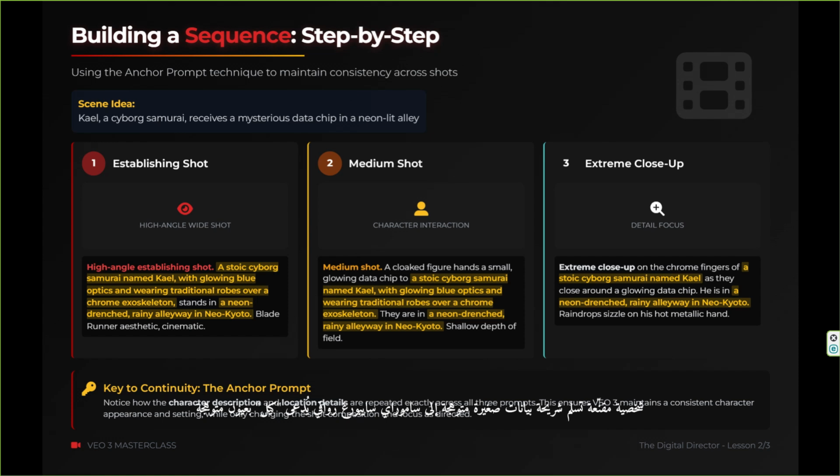Prompt 2, medium shot: a cloaked figure hands a small glowing data chip to a stoic cyborg samurai named Kale with glowing blue optics and wearing traditional robes over a chrome exoskeleton. They are in a neon-drenched, rainy alleyway. Shallow depth of field. Prompt 3: extreme close-up on the chrome fingers of a stoic cyborg samurai named Kale as they close around a glowing data chip. He's in a neon-drenched, rainy alleyway. Raindrops sizzle on his hot metallic hand.